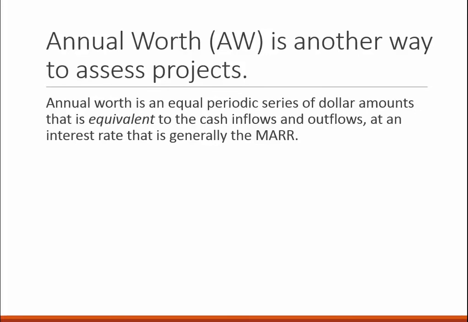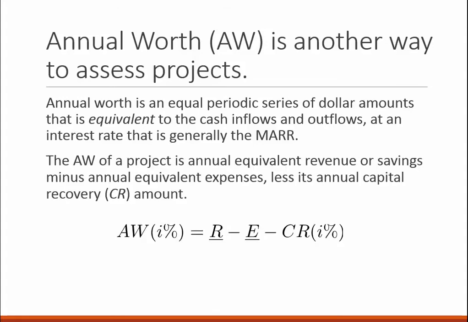So annual worth is an equivalent periodic series of dollar amounts that is equivalent to the cash inflows and outflows and an interest rate that is generally the MAR, the minimum attractive rate of return. The annual worth of a project is annual equivalent revenue or savings minus the annual equivalent expenses minus its annual capital recovery amount. So that's the R, the E, and the CR.